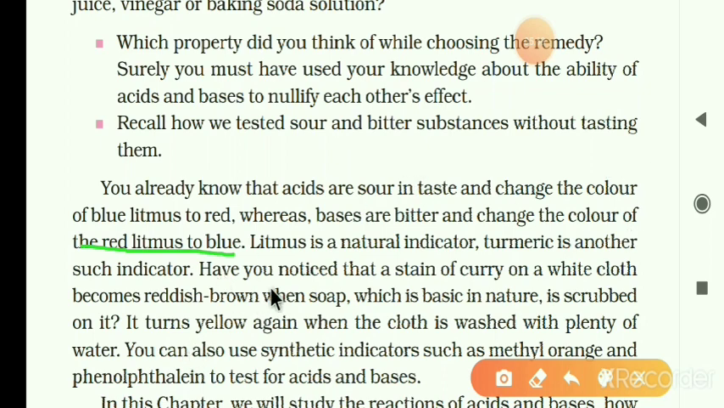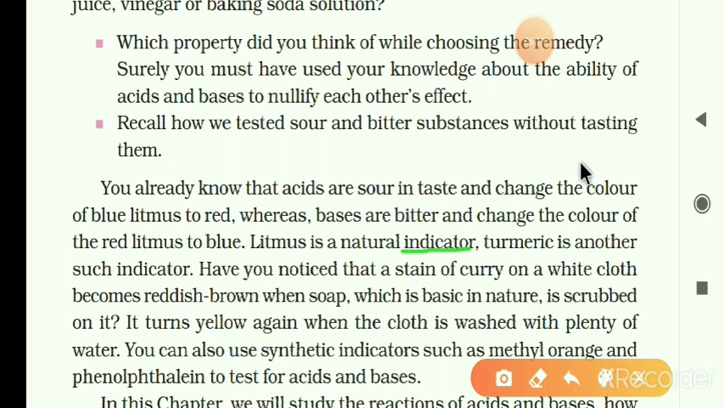Here it is given that litmus is a natural indicator. Litmus is a natural indicator. The question arises, what is an indicator? What is an indicator?